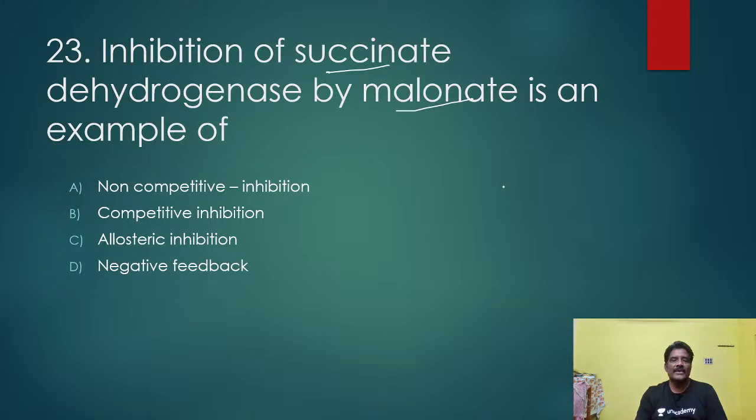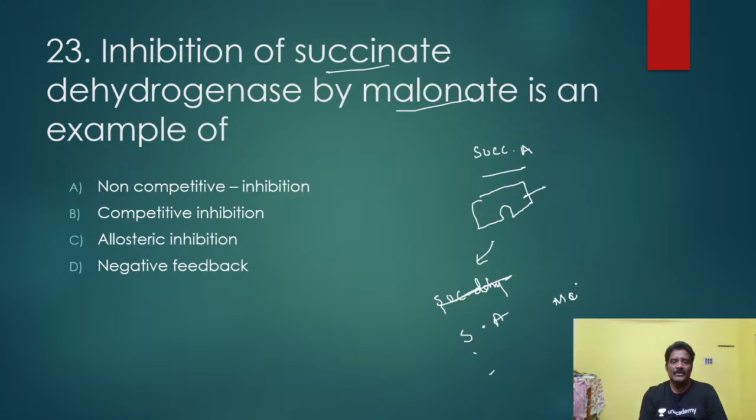Take succinic acid as the substrate of succinic dehydrogenase. Malonic acid has a structure similar to succinic acid, so the succinic dehydrogenase enzyme competes with malonic acid, and the reaction will not happen.